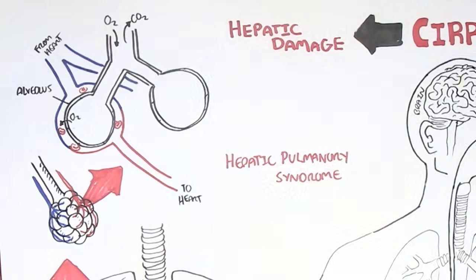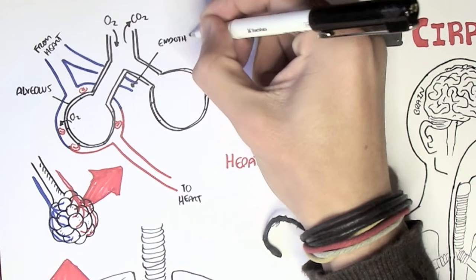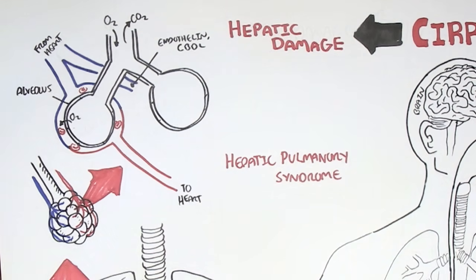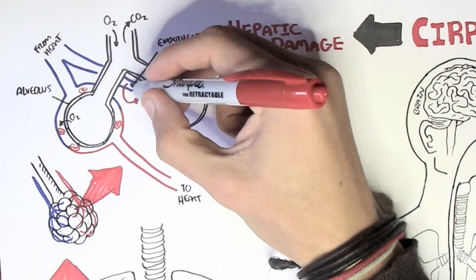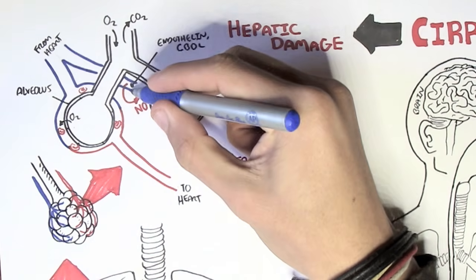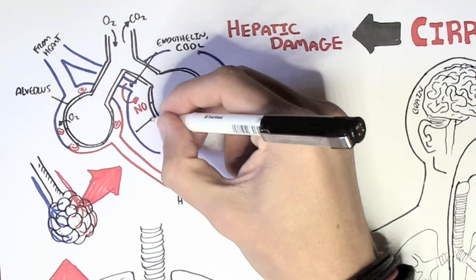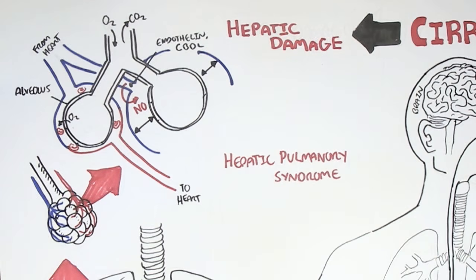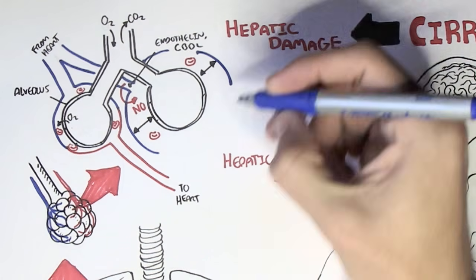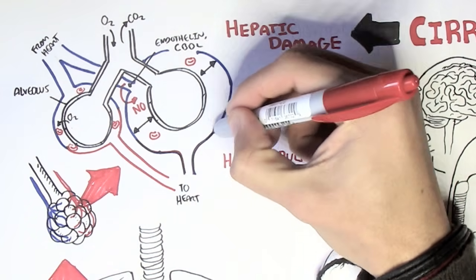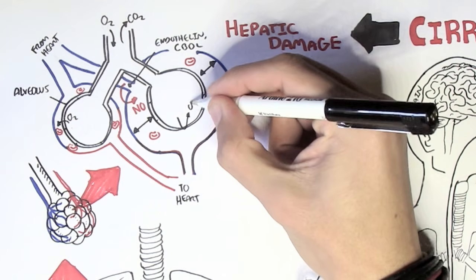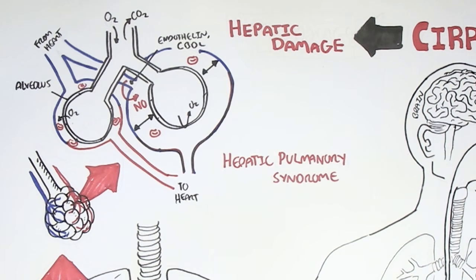What happens in advanced cirrhosis when we have endothelin-1 being secreted is that it will bind on the capillary cells and cause nitric oxide to be secreted, which will cause vasodilation, an increase in blood flow. This would mean that a lot of red blood cells flowing through won't be replenished with oxygen because there's too much flow and a buildup of pressure. So it's uneven. Common bile duct ligation will actually cause leukocytes to start migrating to the pulmonary capillaries as well,